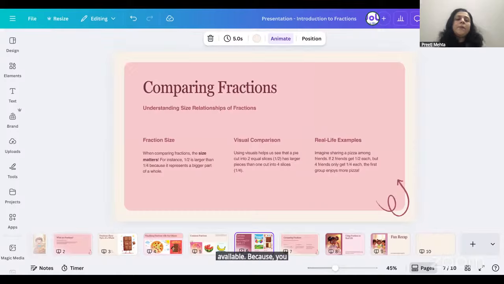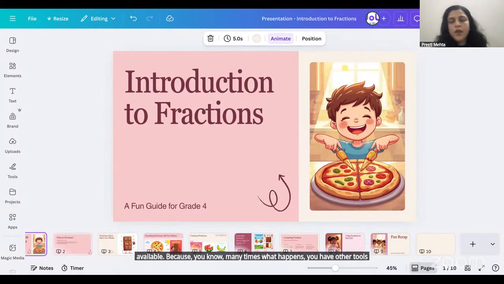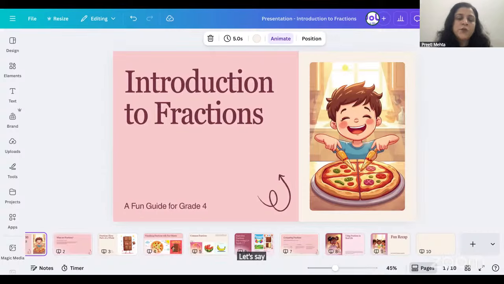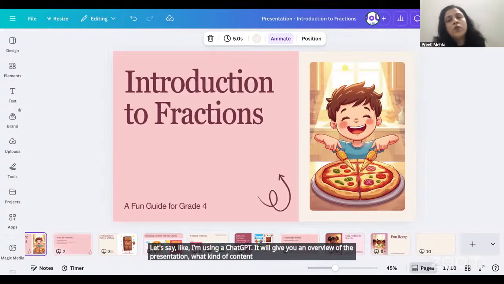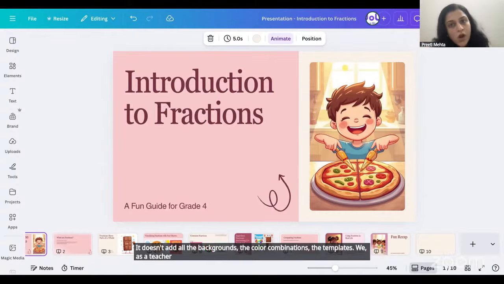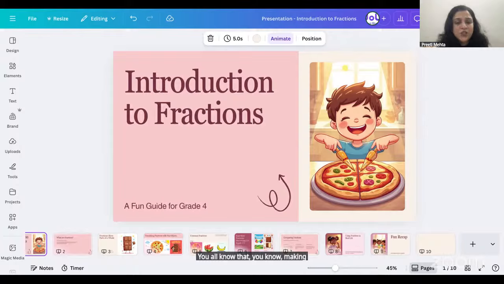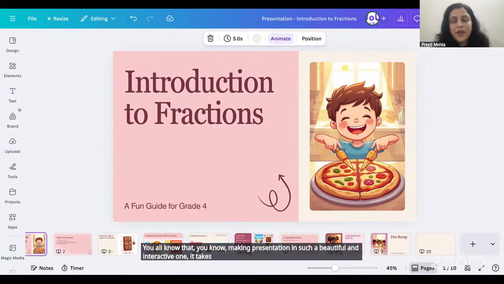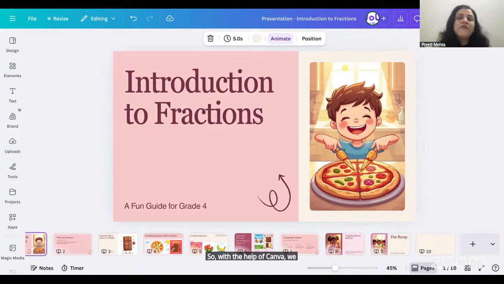Many times you have other tools that can help you create presentations. Let's say I'm using ChatGPT, it will give you an overview of the presentation, what kind of content you can add to the slides, what should be in every slide. But where it lacks is the interactive effect. It doesn't add the backgrounds, the color combinations, the templates. We as teachers have to work on it, and it requires a lot of time. You all know that making such a beautiful and interactive presentation takes time. With the help of Canva, we are able to do it in very little time. I hope you all enjoyed this, teachers.